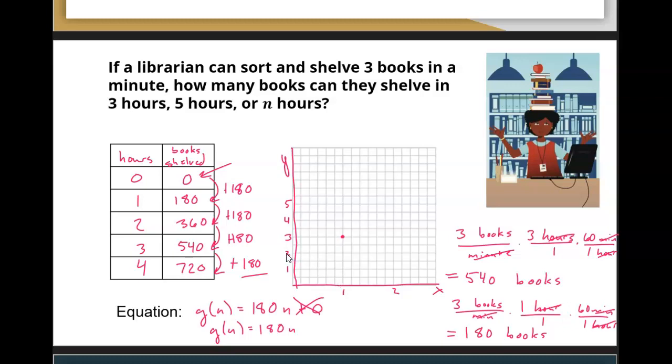But at some point it seems like they would have shelved 2 books or 1 book, right? In fact, that would be 1 minute divided by 3, which would be 20 seconds. At 20 seconds they've shelved 1 book. At 40 seconds they've shelved 2 books. And then this pattern continues. At a minute 20, they've shelved 4, then 5 at a minute 40, and so on.